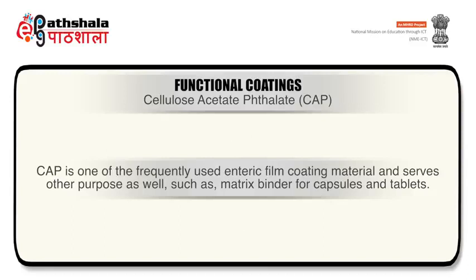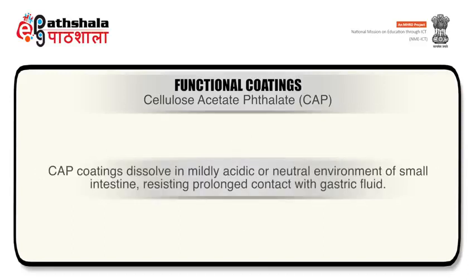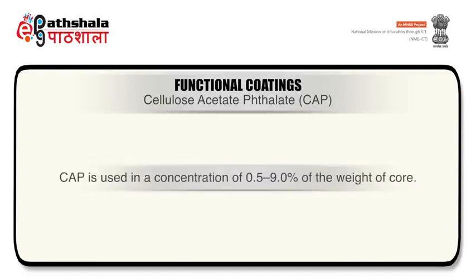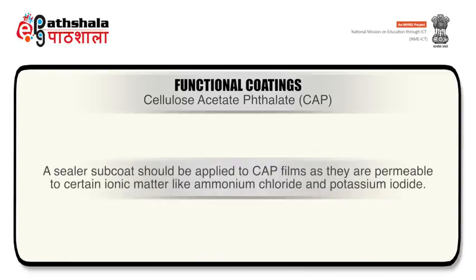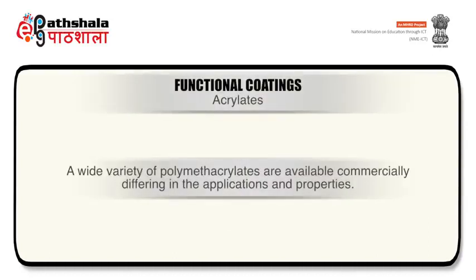The second example is cellulose acetate phthalate (CAP), one of the frequently used enteric film coating materials, which serves other purposes as well, such as matrix binder for capsules and tablets. CAP coating dissolves in the mildly acidic or neutral environment of the small intestine, resisting prolonged contact with gastric fluid. CAP is used in a concentration of 0.5 to 9% of the weight of the core. A sealer subcoat should be applied to CAP films as they are permeable to certain ionic matter like ammonium chloride and potassium iodide.